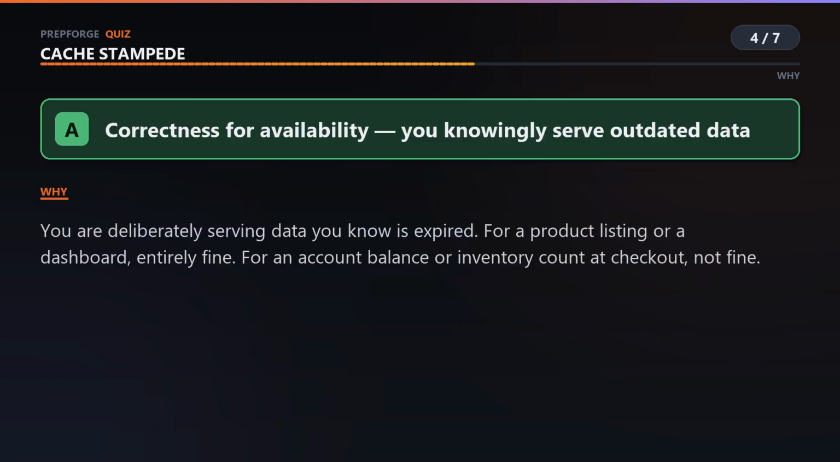You're knowingly serving data you already know is out of date. And the answer to whether that's acceptable is never technical, it's a product question. A trending article list a few seconds stale? Nobody will ever notice. An account balance, or the stock count on the checkout page? Now you're lying to someone about to make a decision. Same technique, completely different verdict.